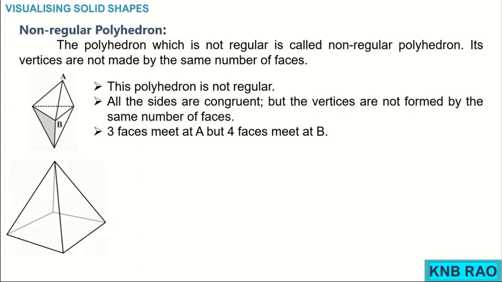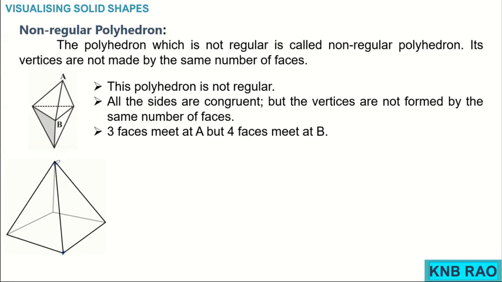Another example, you have seen a square based pyramid. In this pyramid, at this top point 4 surfaces are met, but here in this bottom corner, the square and the side 2 triangles are met. So here, only 3 surfaces are met at this point, whereas here 4 surfaces are met.